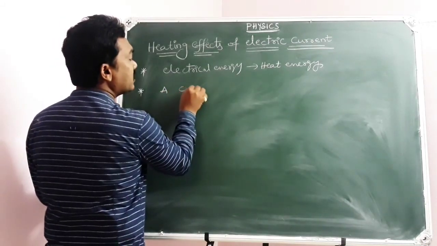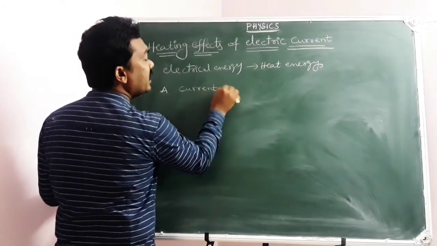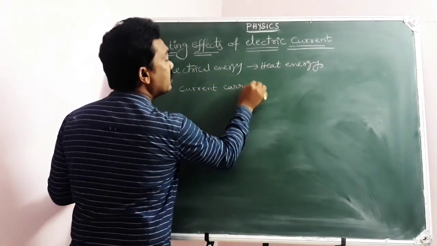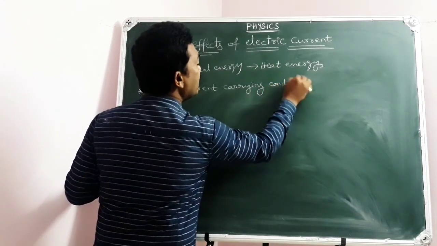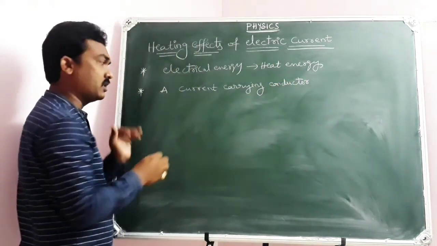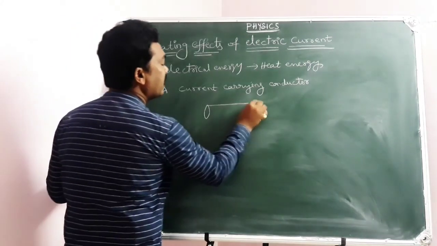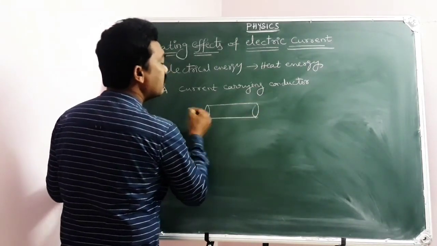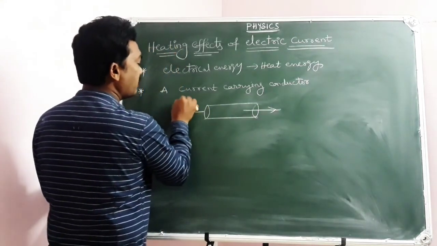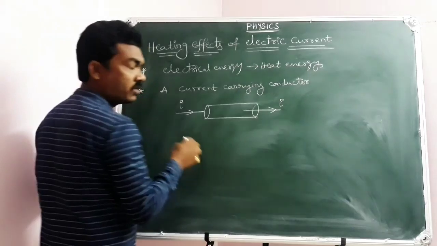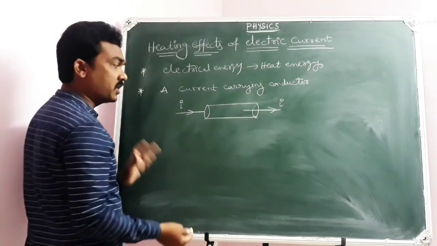So we need to consider first of all a current carrying conductor. A current carrying conductor means there is some current passing through the conductor. For example, here it is my conductor, and through the conductor there is some current passing. Of course, you know that current flows from high potential to low potential.